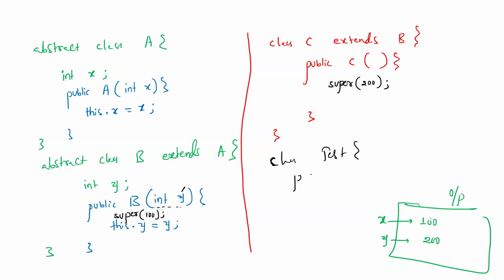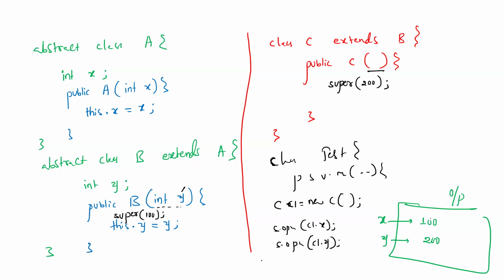Inside public static void main, create an object for C, C1 equals new C. The C constructor has no arguments, so don't pass anything. Then System.out.println C1 dot X, and C1 dot Y also, because it is an indirect child. This will give 100 and 200.